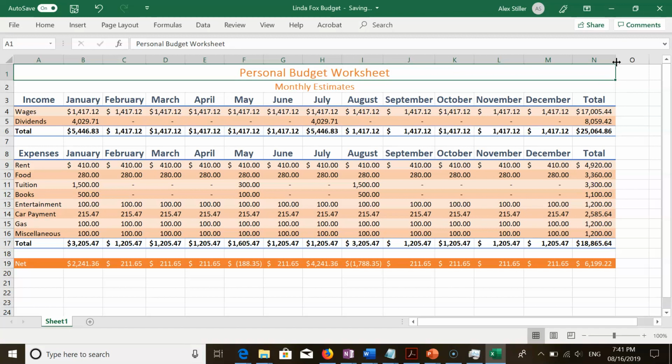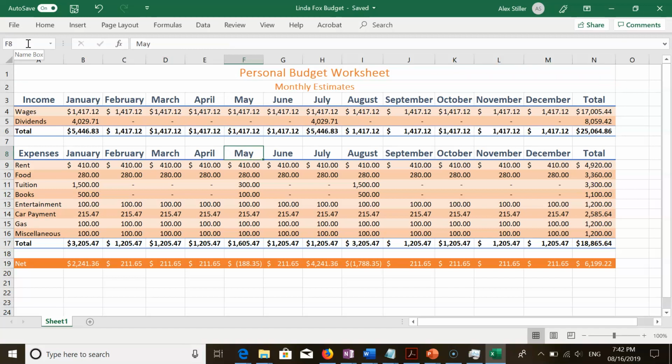Page EX32, step 1, to use the name box to select a cell. The name box is this little text area up in the upper left. If you want to select a cell using the name box, you can just type in the cell reference right here. So for example, if we wanted to select cell F8, just type it in the name box and click Enter, and now we see that cell F8 is automatically selected.